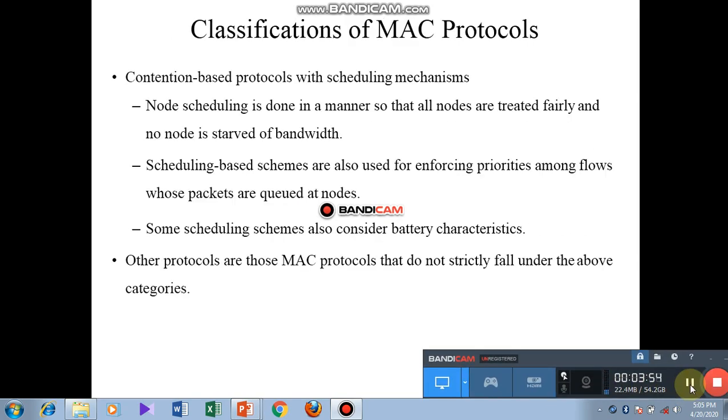Contention based protocol with scheduling mechanism. Node scheduling is done in a manner so that all nodes are treated fairly and no node is starved of bandwidth. Scheduling based schemes are also used for enforcing priorities among flows whose packets are queued at nodes. Some scheduling schemes also consider battery characteristics. Other protocols are those MAC protocols that do not strictly fall under the above categories.